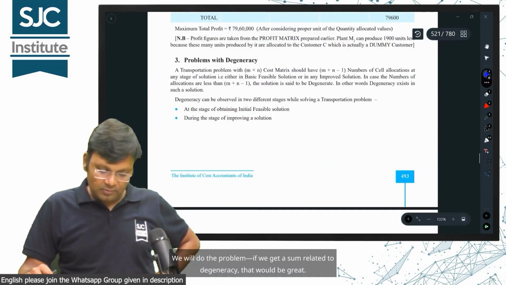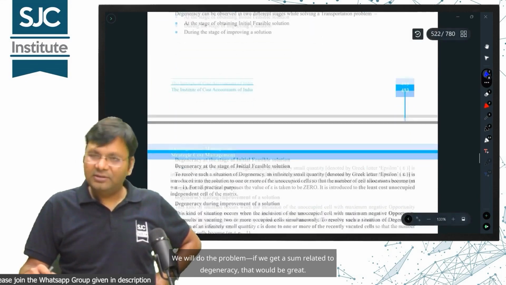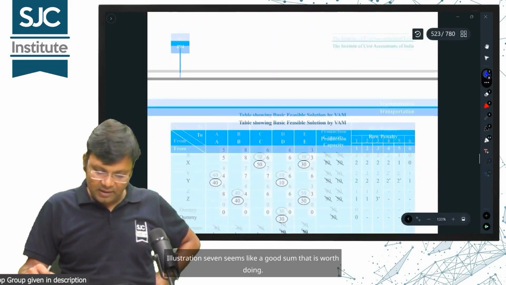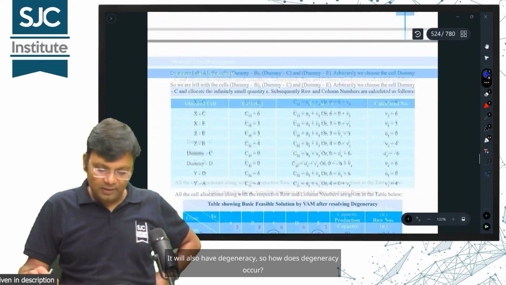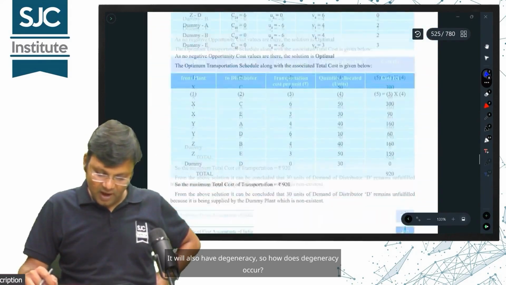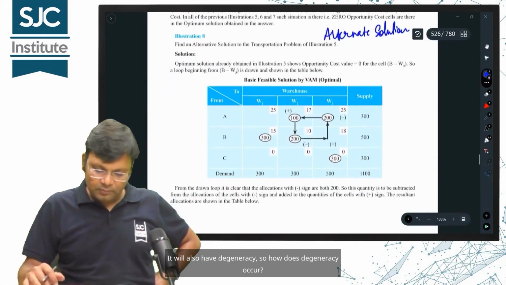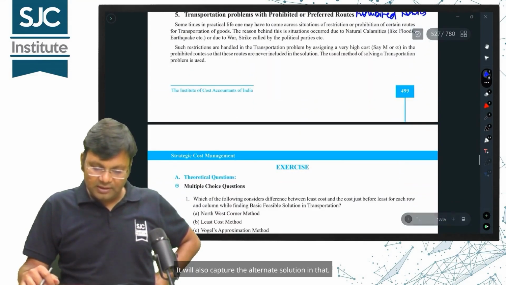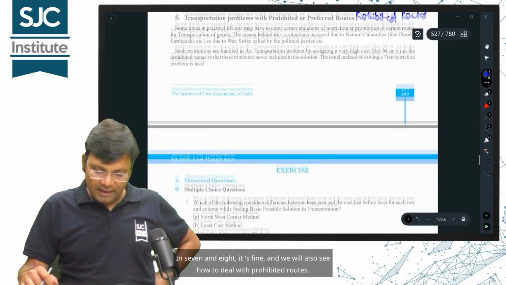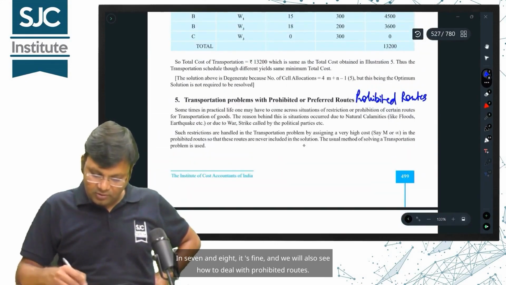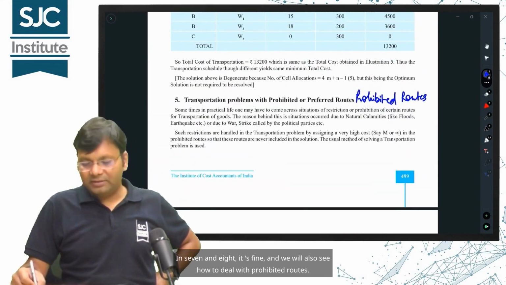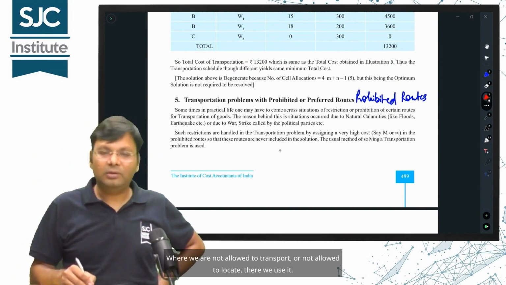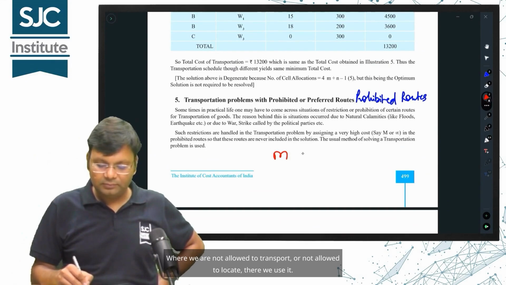We will do the problem. If we get a sum related to degeneracy, that would be great. Illustration 7 seems like a good sum that is worth doing. It will also have degeneracy. So how does degeneracy occur? Let's see. It will also capture the alternate solution in that. In 7 and 8, it's fine, and we will also see how to deal with prohibited routes. Where we are not allowed to transport or not allowed to locate, there we use it.